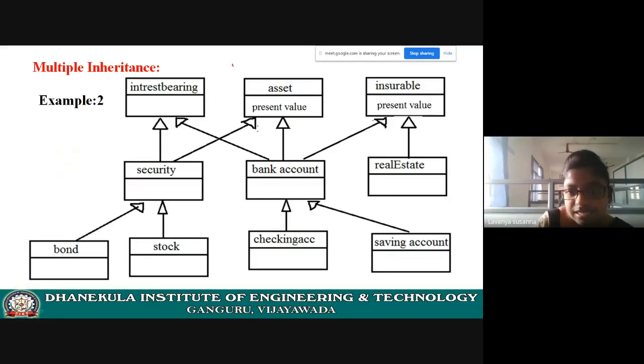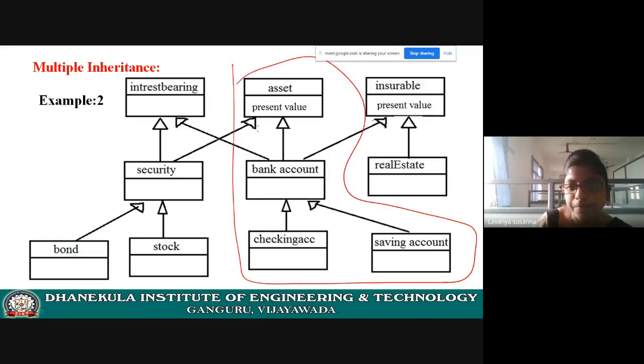Now, see this part. I will explain it one by one. Now, checking account is a bank account, right? Savings account is a bank account, right? What is the relationship? Is a. Checking account is a bank account. Savings account is a bank account.